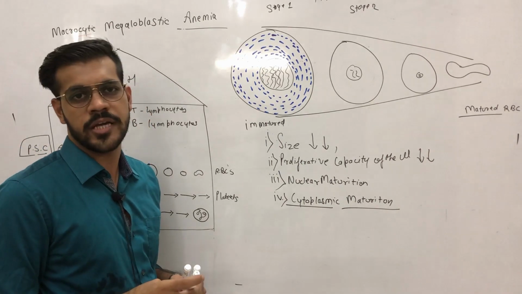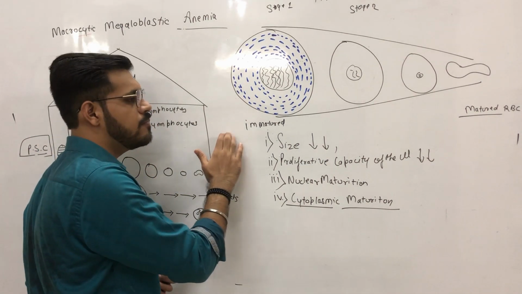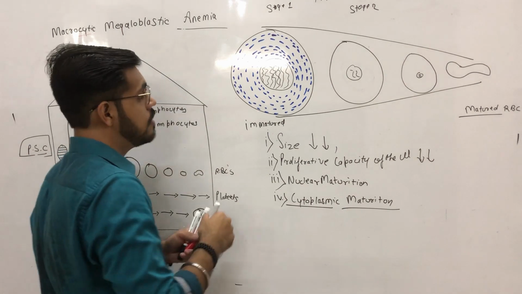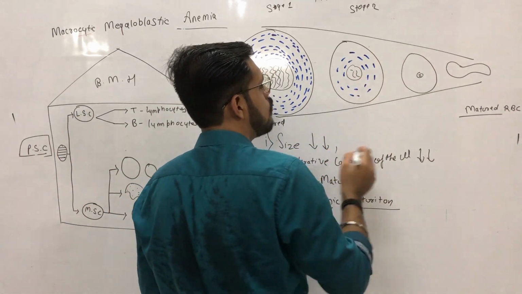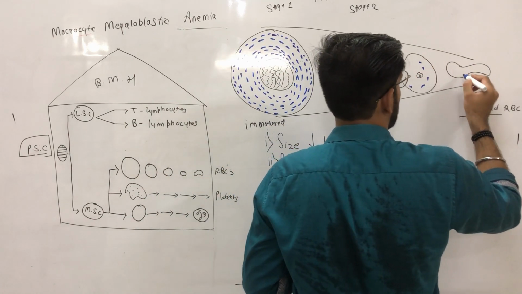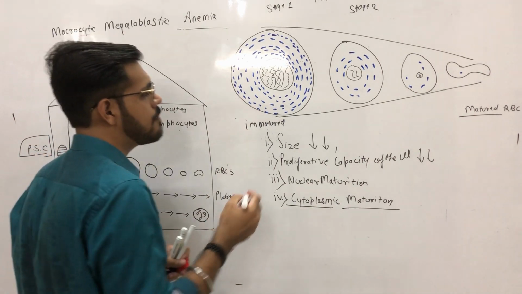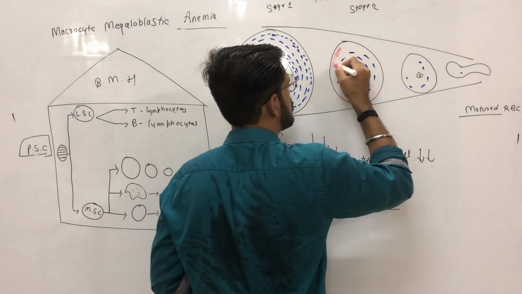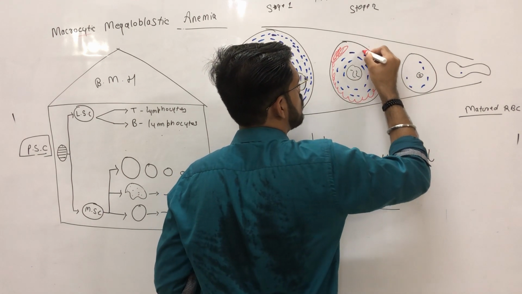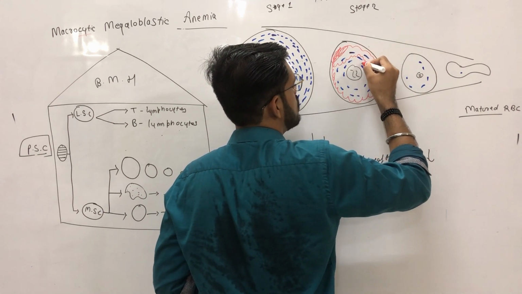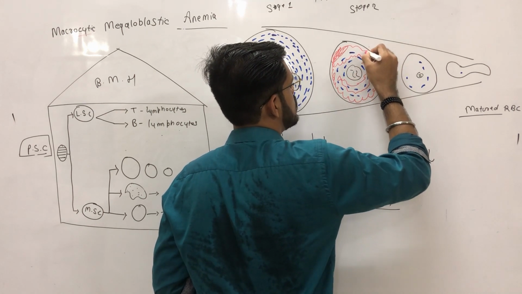We call that protein hemoglobin, and as we move towards a matured cell, the mRNA content in the cell goes on decreasing, and finally it is very less in a matured RBC. Instead, this cell now contains hemoglobin. The hemoglobin is produced from the mRNA, and the mRNA has now disappeared.